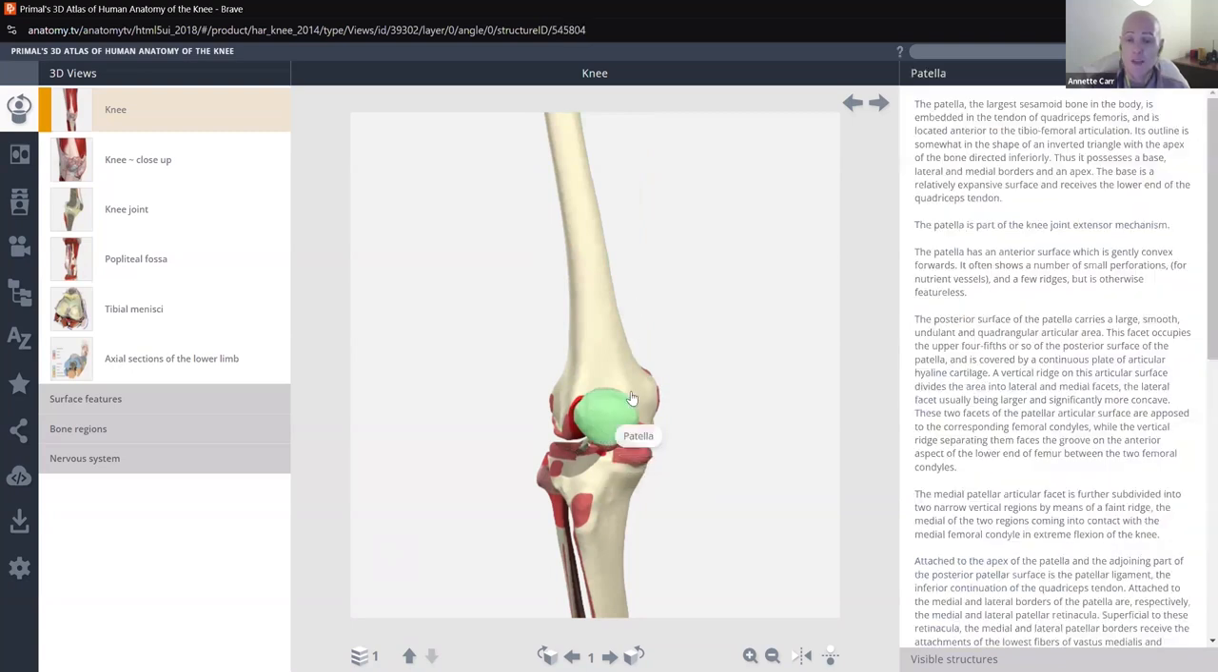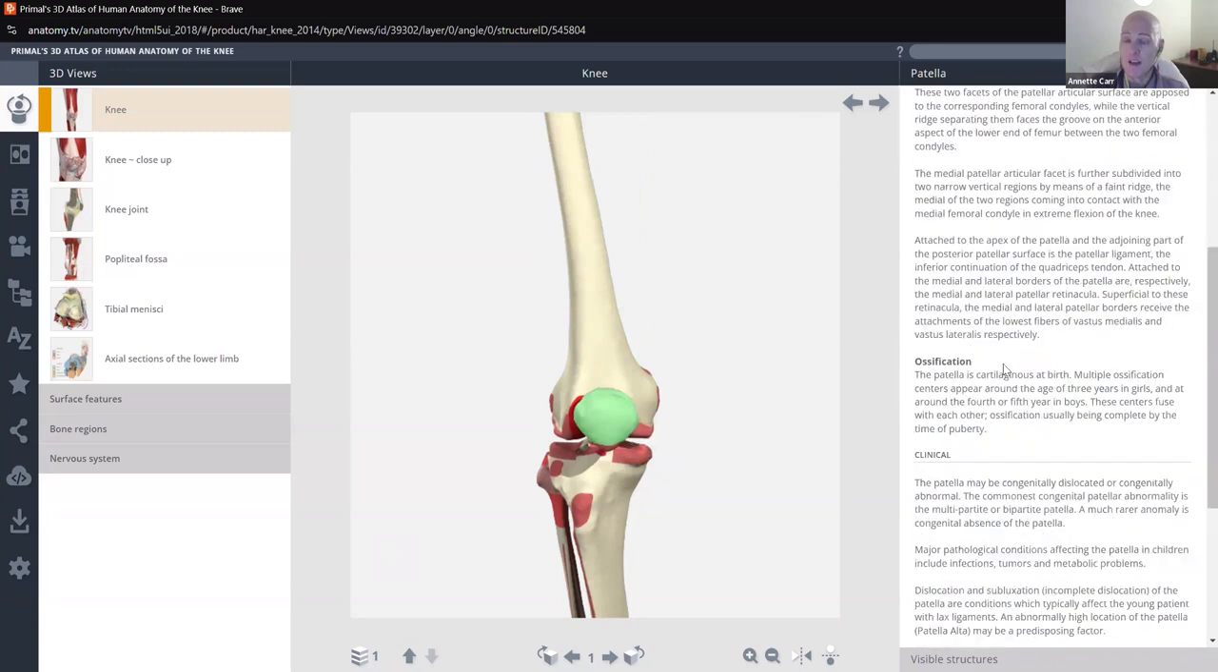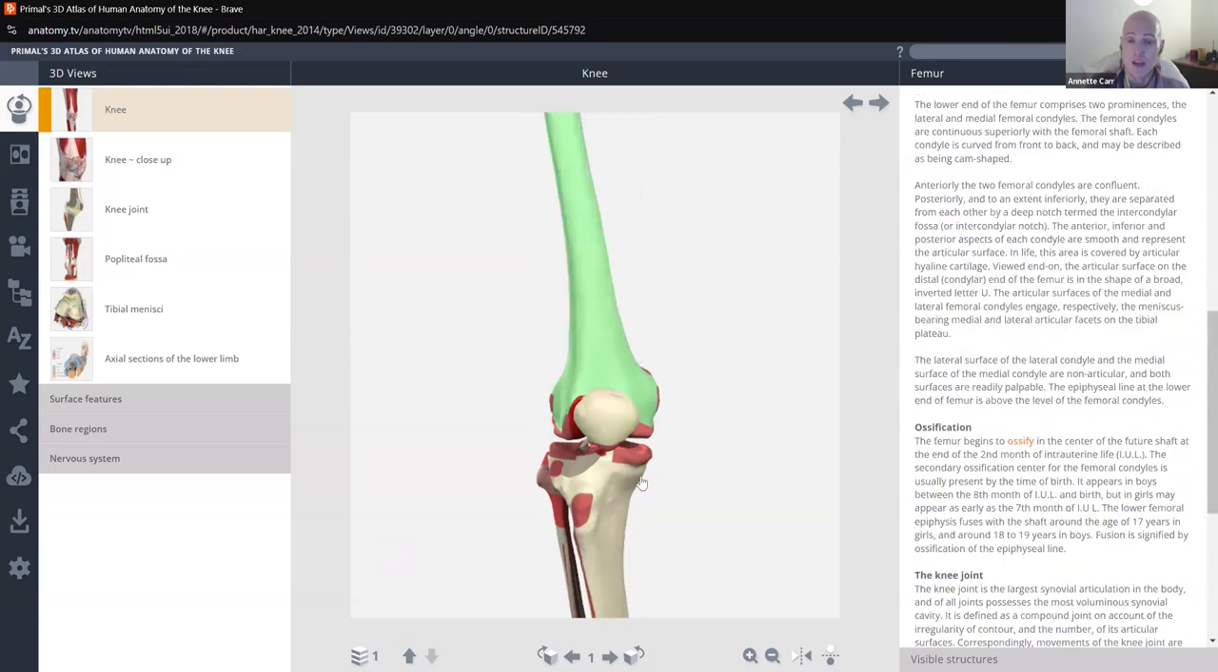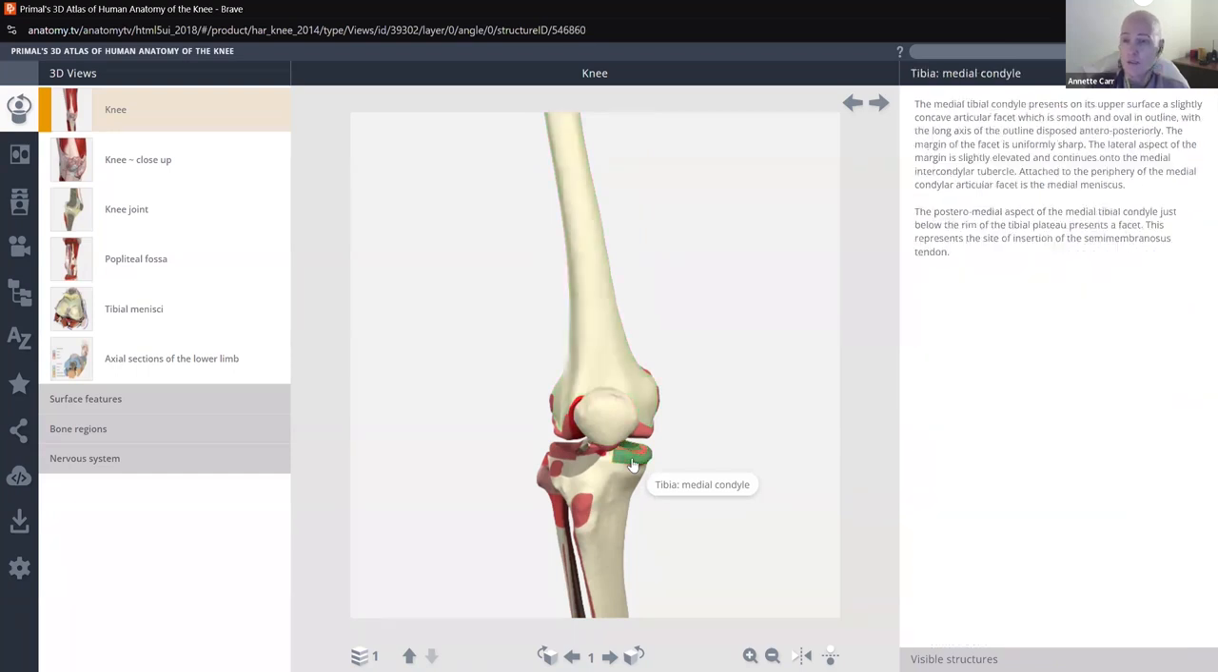So I click here. It's going to show the patella. And on the right-hand side here, it's going to talk about the patella. Okay, if I want to learn about the femur, same thing. And if I want to go in here and see the medial condyle, that's another part of the knee that I want to learn about.